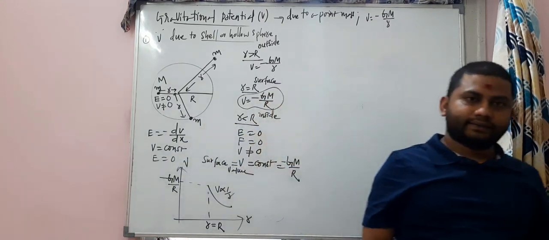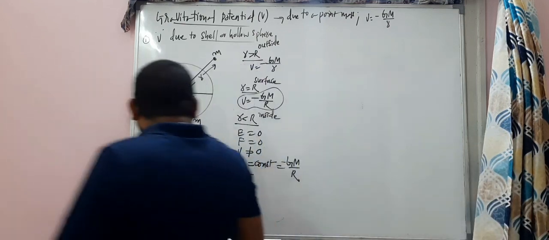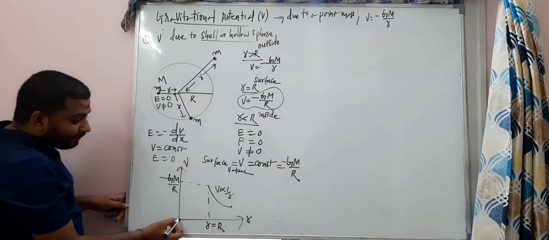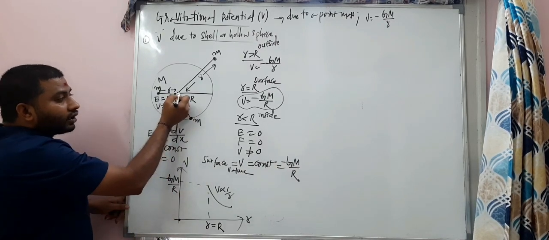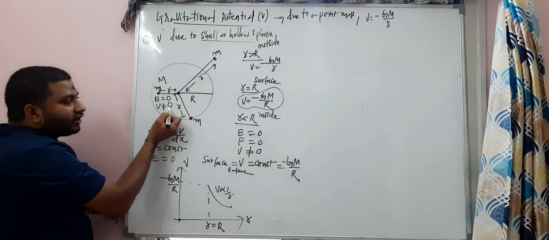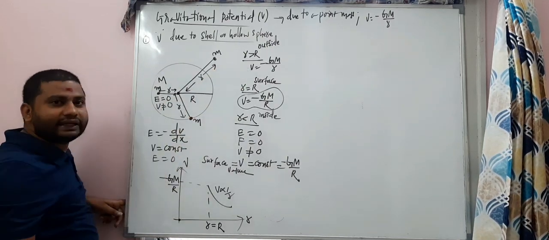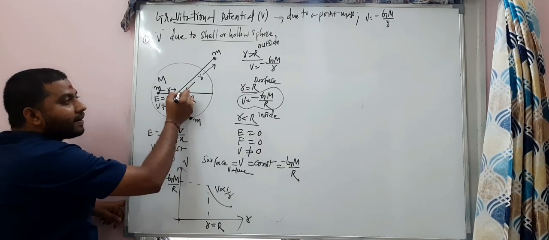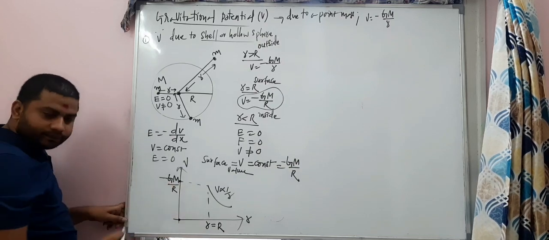The point is inside. The concept is inside. Now you must concentrate inside. This is the center. At the center, how much is it? At the center, E value is 0, but V is constant. What is the constant value? It is the same as on the surface. So at the center, the value is minus GM by R. That means at the center the value is this one.